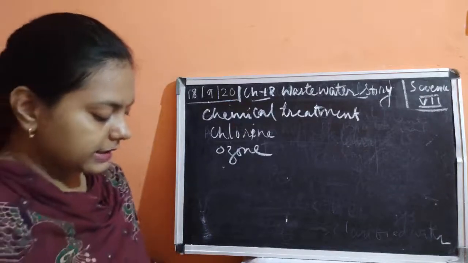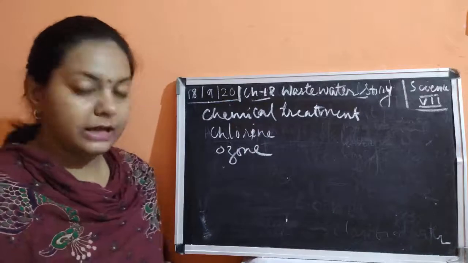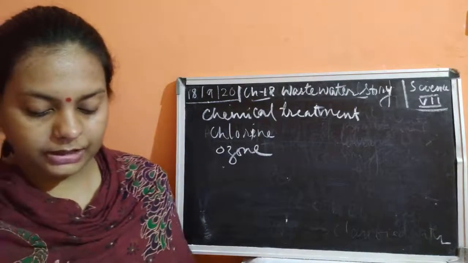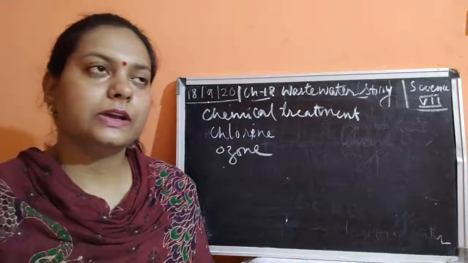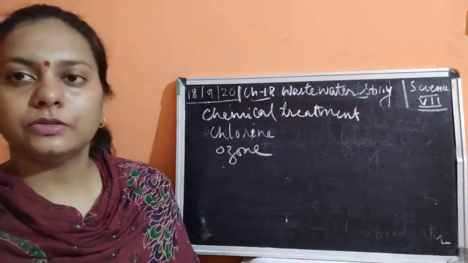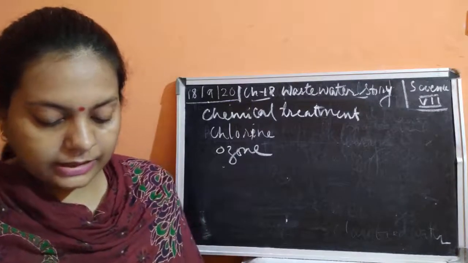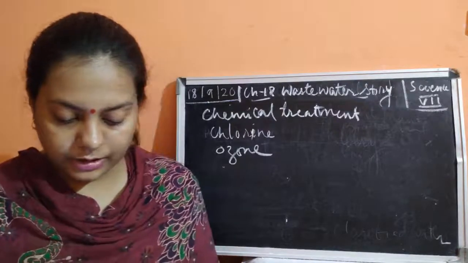Now next is becoming an active citizen. What do you mean by this active citizen? Waste generation is a natural part of human activity. Yes, if we are eating things, we are throwing waste. We are drinking things, we are throwing waste. So the waste is being generated. But we can limit the quantity of waste products.